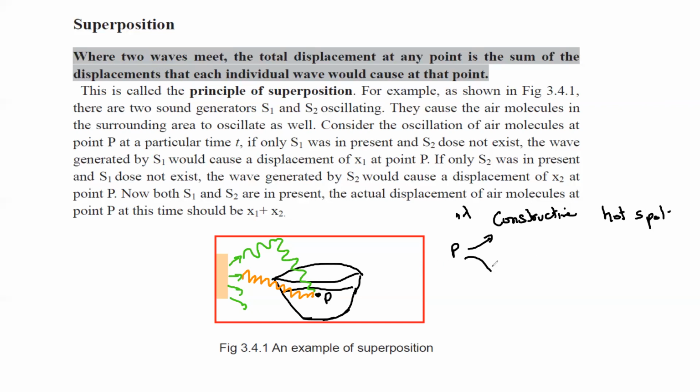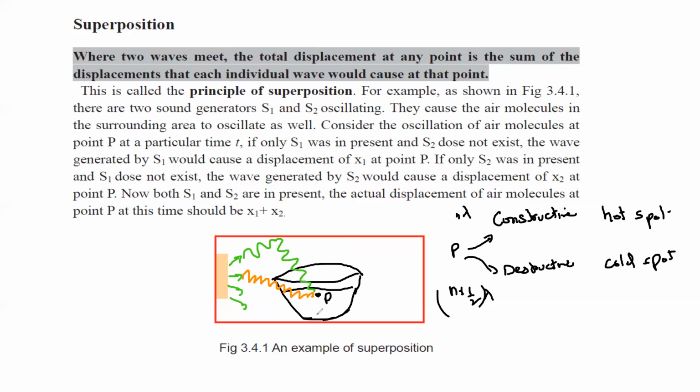But the second possibility is there. They might have a path difference of n plus half lambda. So if they have a path difference of n plus half lambda, what will happen? There will be destructive interference, which means that there will be a cold spot. This happens in a microwave: in some regions there is constructive interference and in some regions destructive interference. So if this is a cold spot, it will not become warm because the two microwaves are cancelling out the effect of each other.